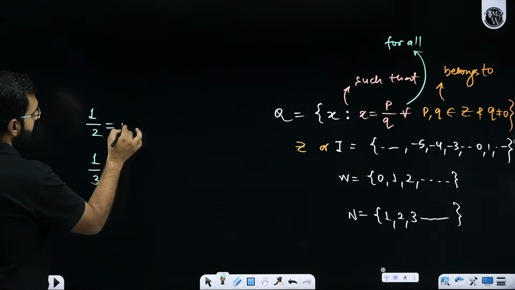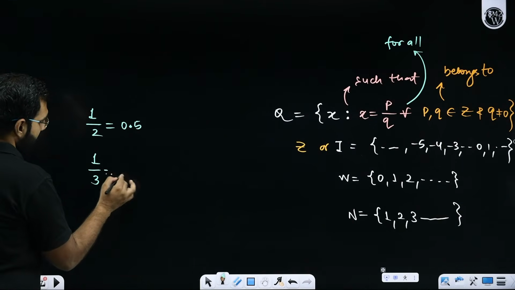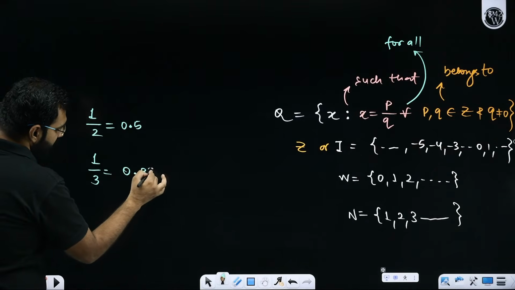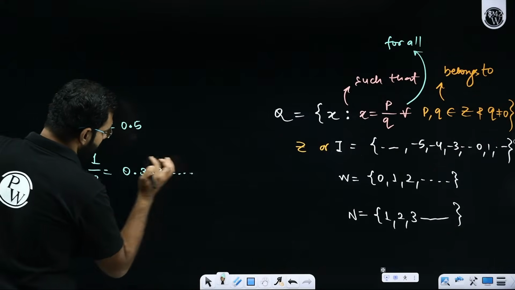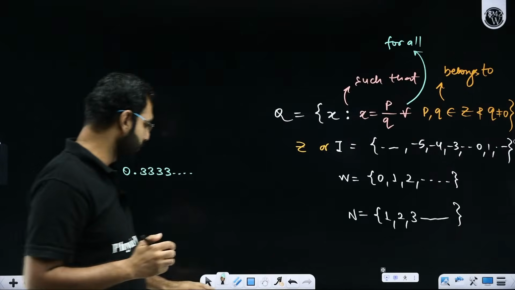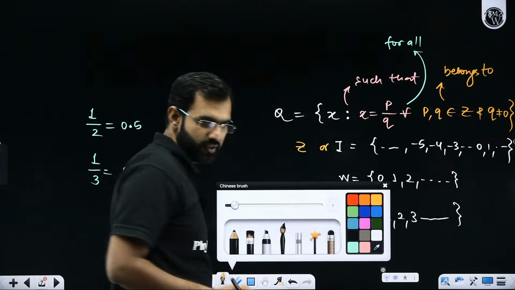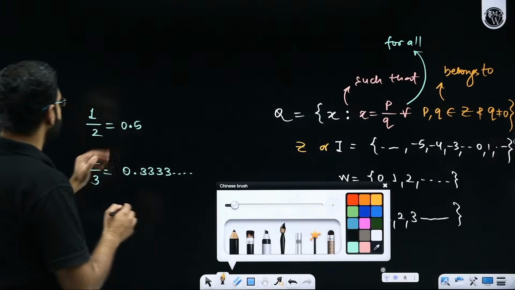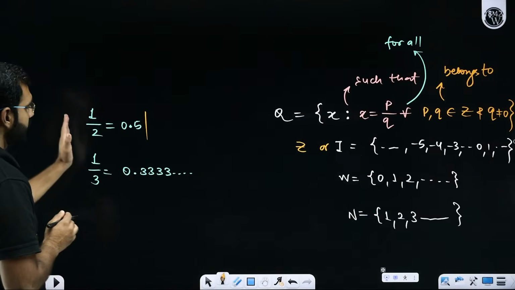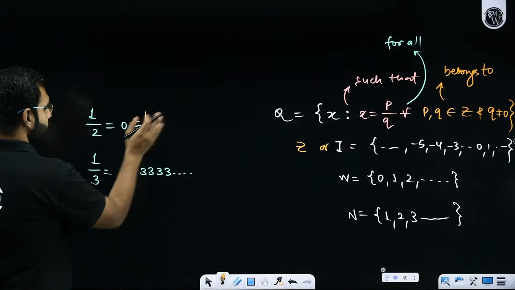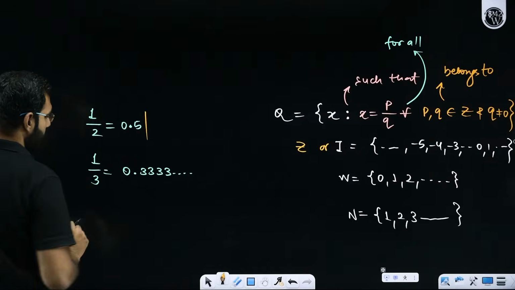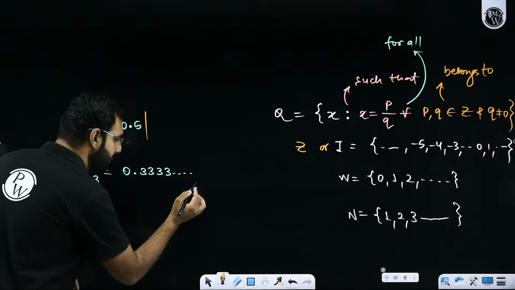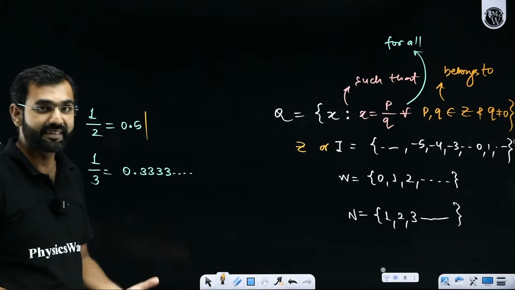So 1 by 2 is luckily that number which is 0.5. 1 by 3 is luckily that number which is 0.3333333, infinitely this 3 is coming. So what is special about 0.5? 0.5 is special in its sense that it is getting terminated. So this is a rational number which terminates, which ends. This is again a rational number which does not terminate, but it recurs, it repeats.